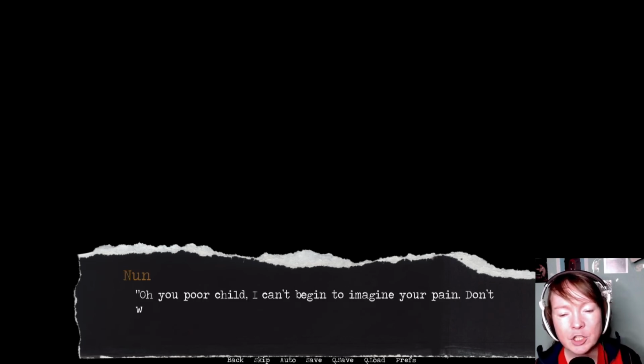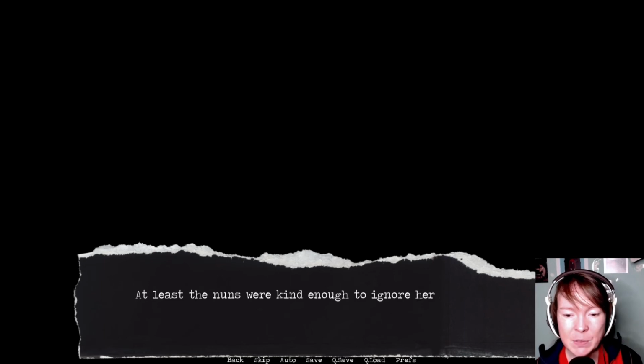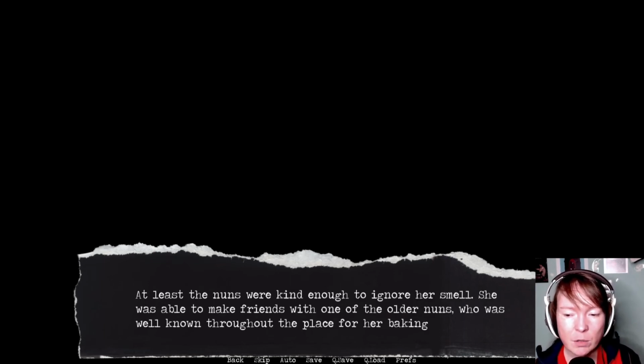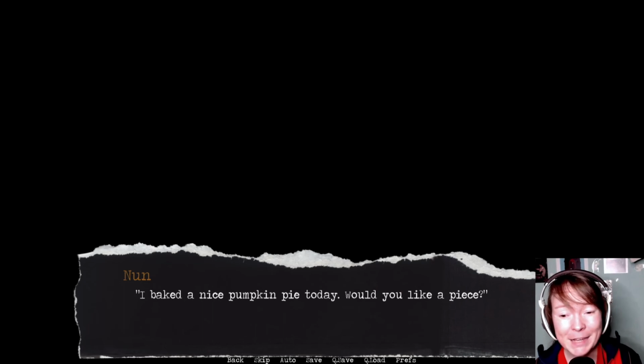Oh, you poor child! I can't begin to imagine your pain. Don't worry, we'll find a good family to take care of you. At least the nuns were kind enough to ignore her smell. She was able to make friends with one of the older nuns, who was well known throughout the place for her baking skills. I baked a nice pumpkin pie today. Would you like a piece?